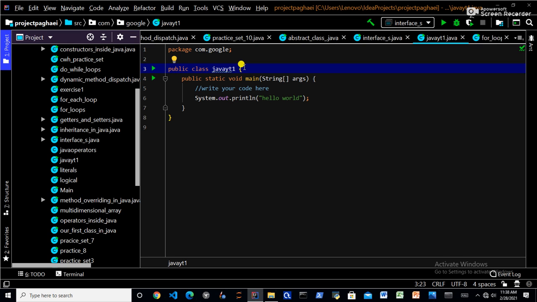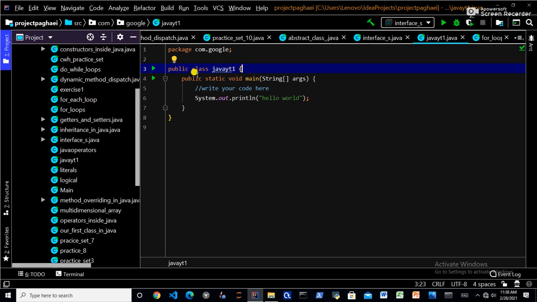Think of a package as a folder in a file directory, and a class as a file in the folder. It cannot be only one function, it can be various functions.